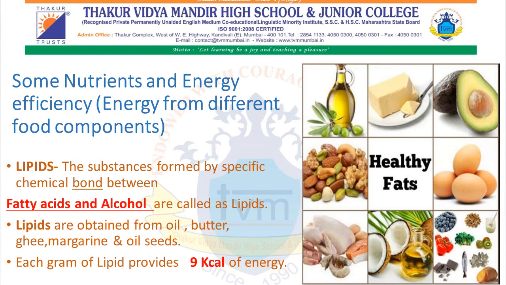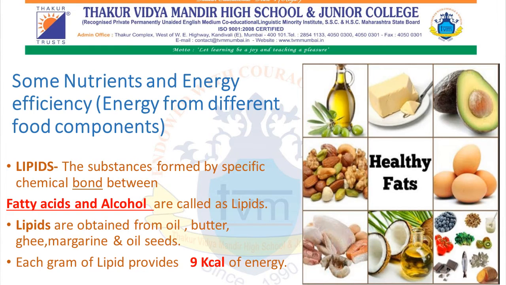So far we have seen that carbohydrate or glucose plays an important role in energy production. But other nutrients like lipids, fats, proteins, vitamins, fiber and water also play an important role directly or indirectly.